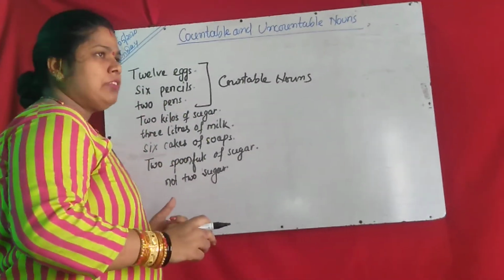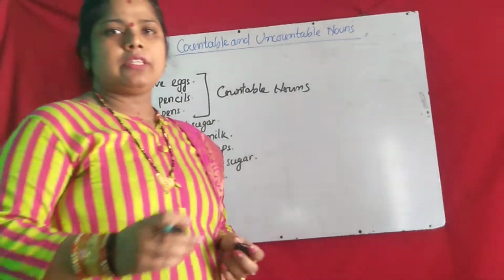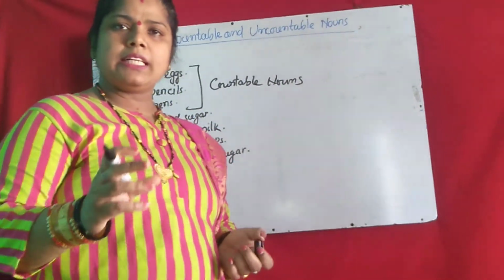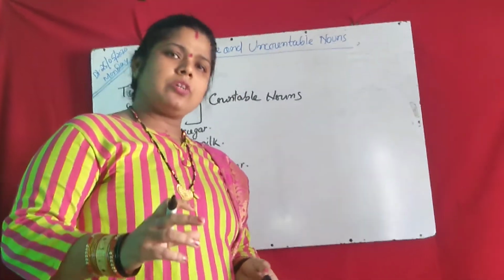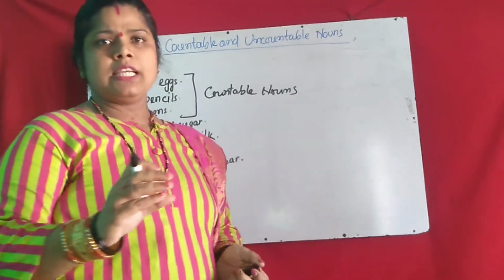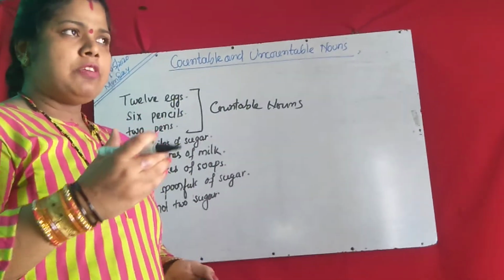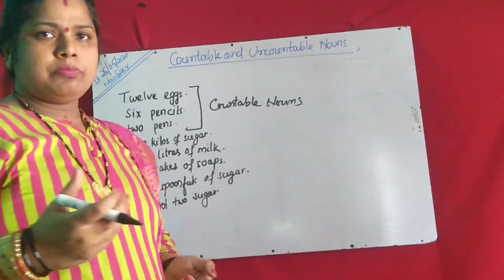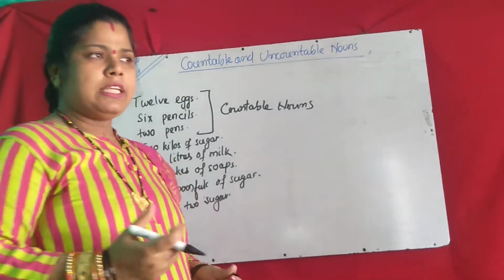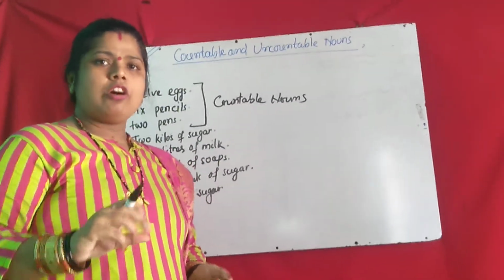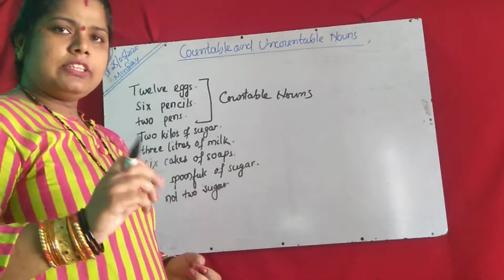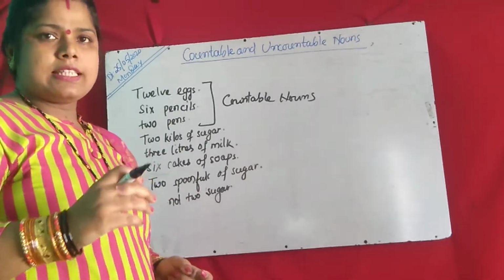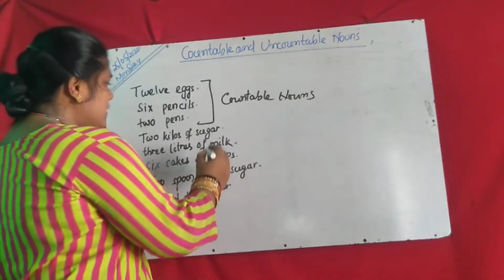Then milk. You never ask give me 2 milk or 3 milk or 5 milk, because milk is an uncountable noun. Water is also an uncountable noun, oil is also an uncountable noun. You never count these nouns. Only when you ask 1 liter of milk, 2 liters of milk, or 1 glass of water, or 1 cup of tea, or 1 liter of oil, or 1 liter of petrol, like this we ask.